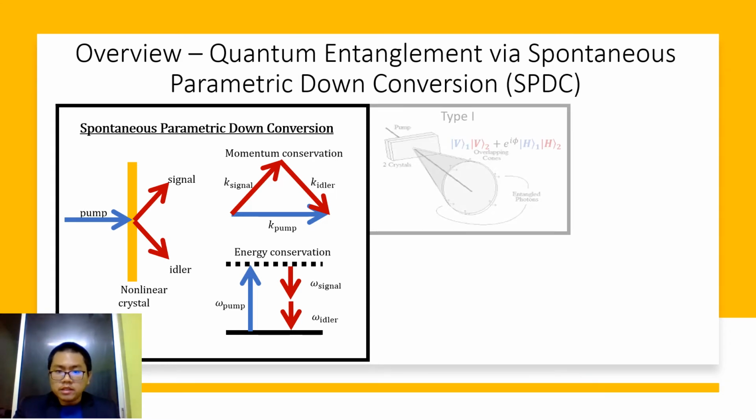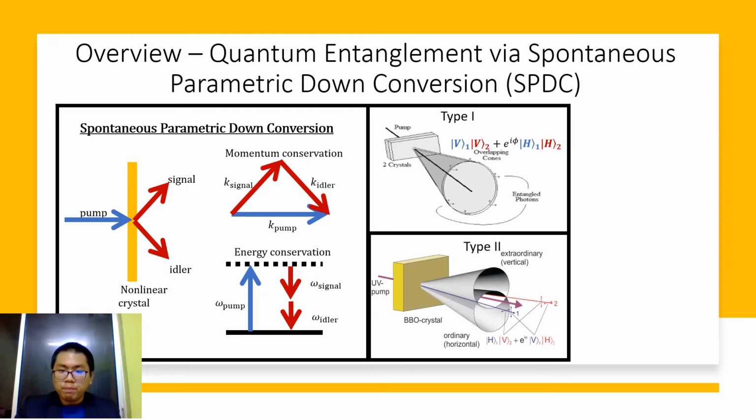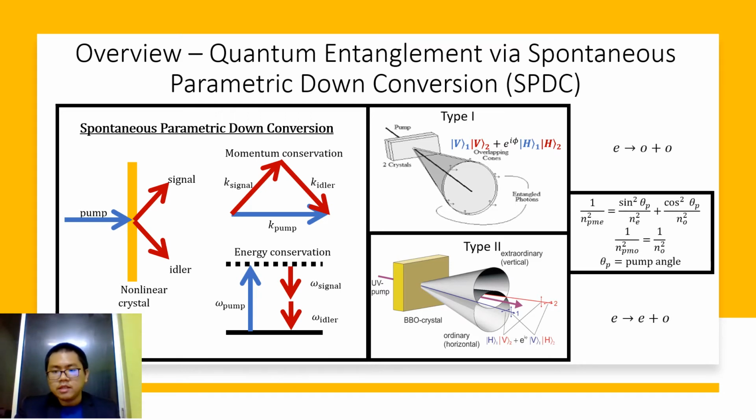Now, SPDC can be split into 2 types, type 1 and type 2. So both also will create entangled photons, but their difference lies in their nature. So how are they being produced? So their difference is essentially their difference in refractive index, and the difference in refractive index is due to the pump angle.